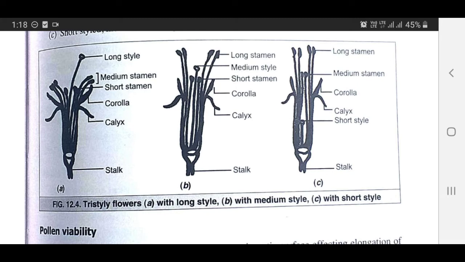In the long style case, only the style is long and stamens are short. With short style, there is a short style in the third case, with medium stamen, long stamen, and the corolla and calyx.